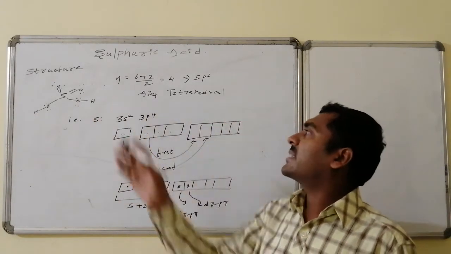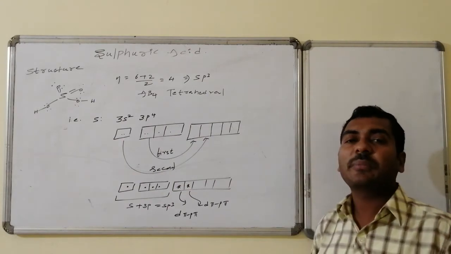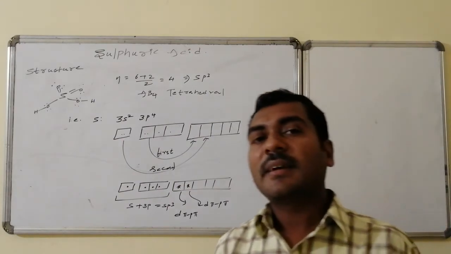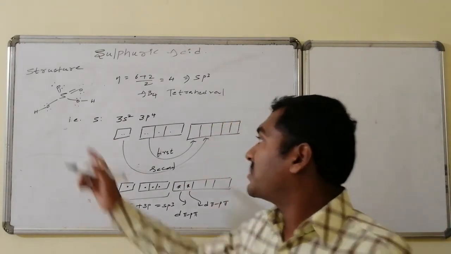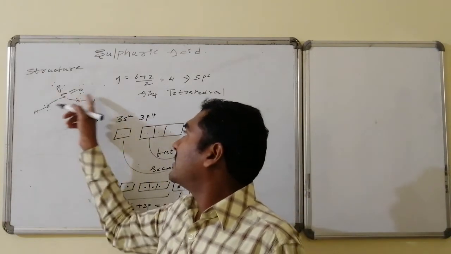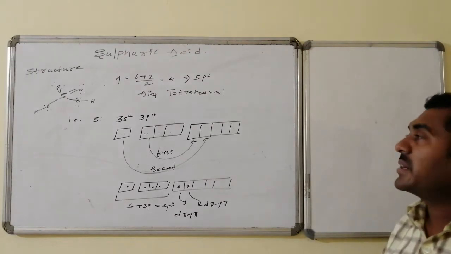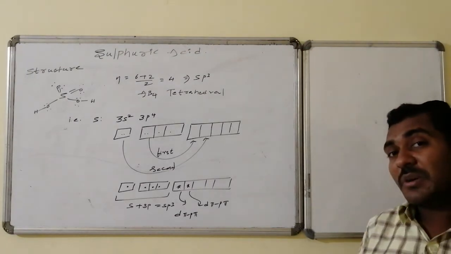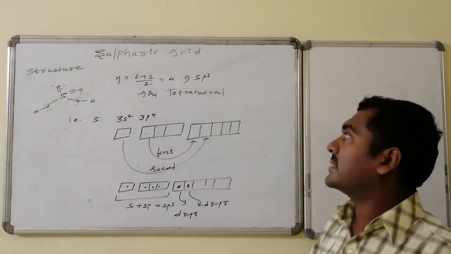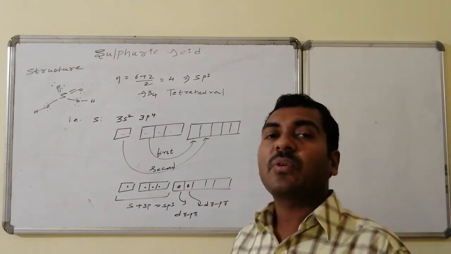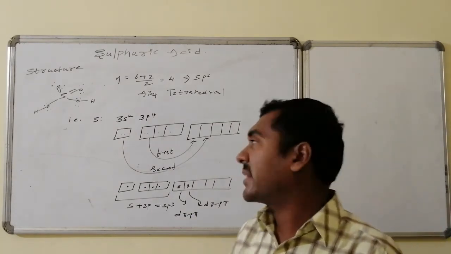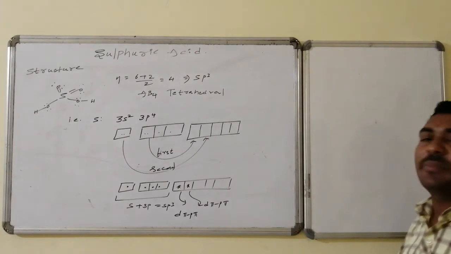For this structure, the N value is the group number of the central atom, 6, plus the number of monovalent atoms. This is monovalent, this is monovalent. These two are considered divalent, hence it is 0. So 6 plus 2 by 2, that is 8 by 2, is equal to 4. 4 implies sp3 is the hybridization. And it is AB4 type because all 4 are connected, hence tetrahedral is the geometry.